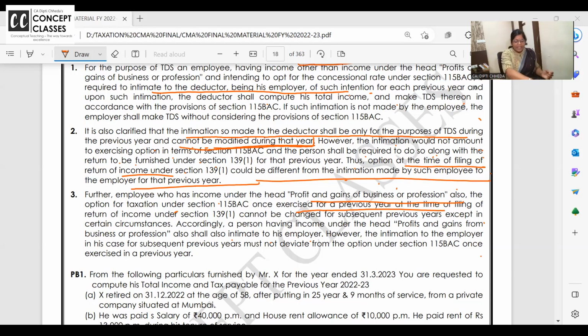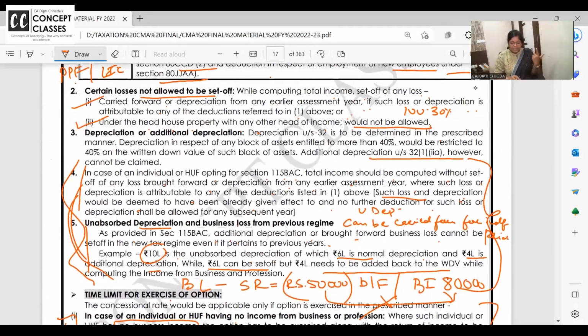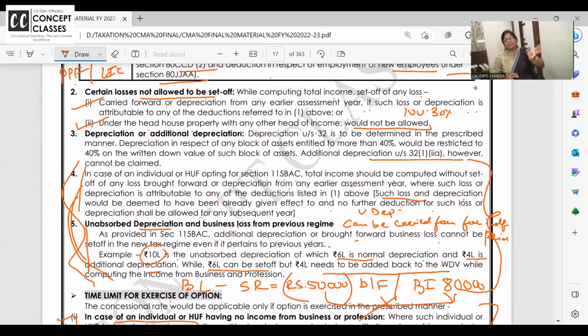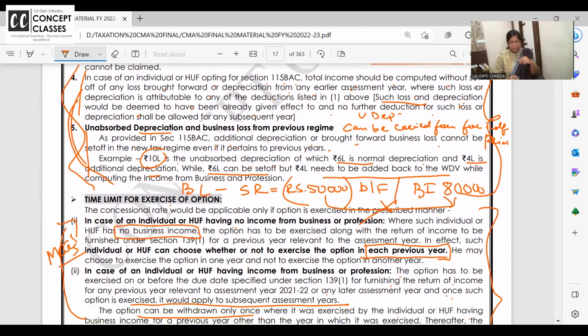So like this straight, they can ask you a 5 marks question, or they can ask you MCQs. For MCQs, most important is, if they don't have business income, they can opt for it every year. If they have business income, once opted in, they cannot opt out. TDS, they need to decide right in the beginning of the year. They cannot change it. Normal depreciation allowed, additional depreciation not allowed. Business losses are allowed to be set off and carried forward, but not those related to deductions which are not allowed.